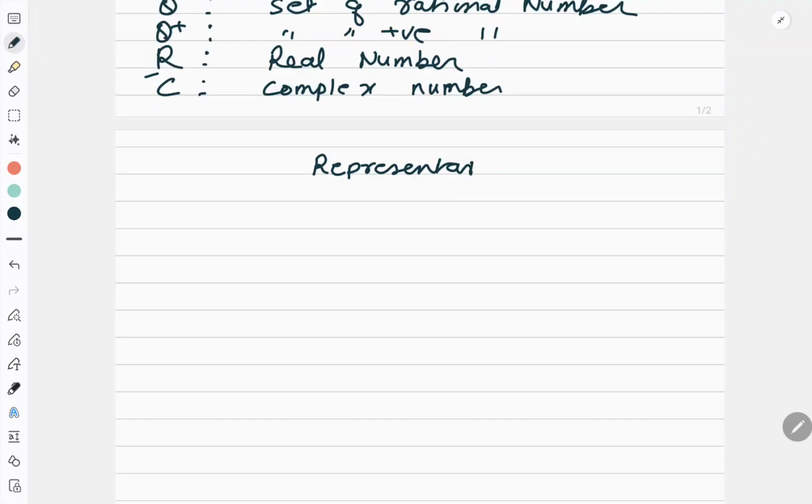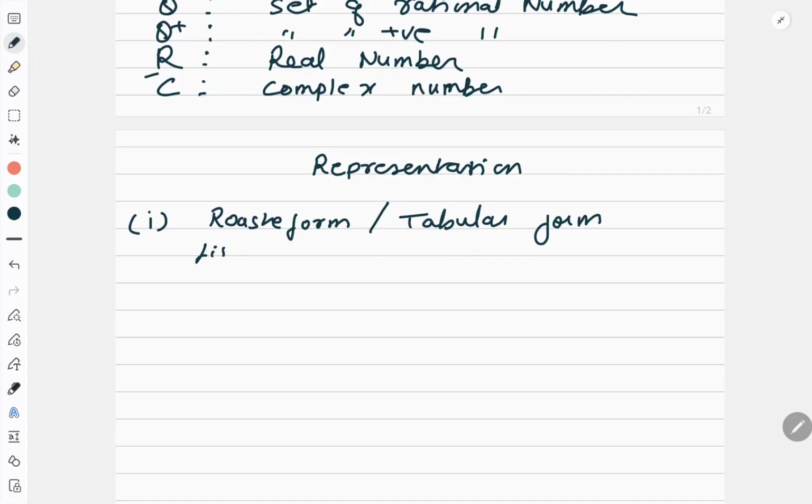Okay, so when I speak about representation, I have two types of representation. First is the roster form, which is also known as tabular form. In this we list out the elements.